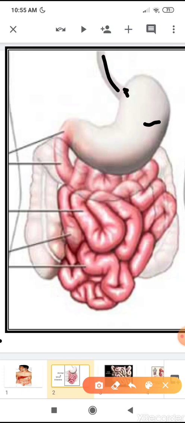Then food passes into the small intestine. You can see here the picture of the small intestine. It looks like a long coiled tube. Its name is small, but it is much longer than the large intestine. It is about 20 feet long.